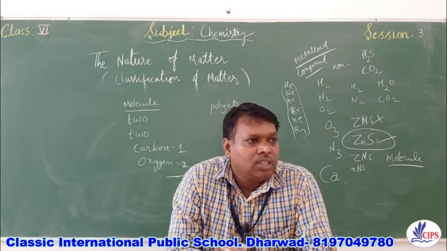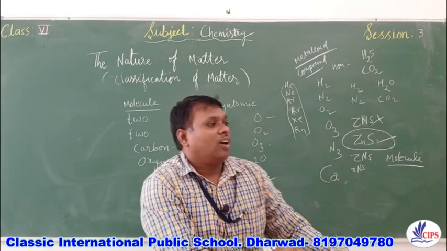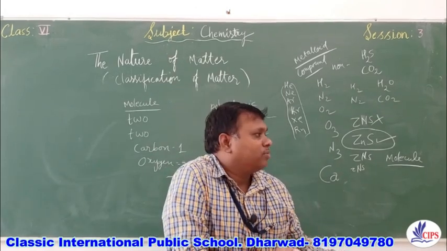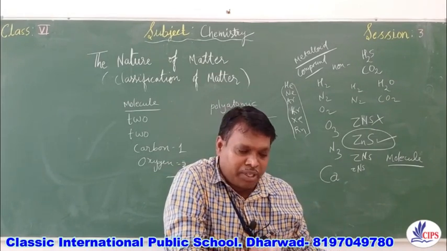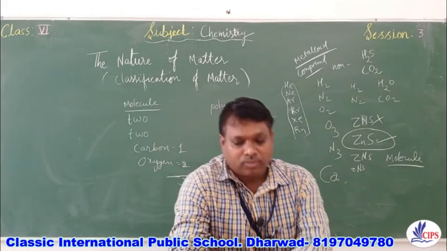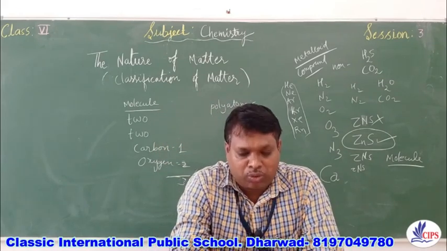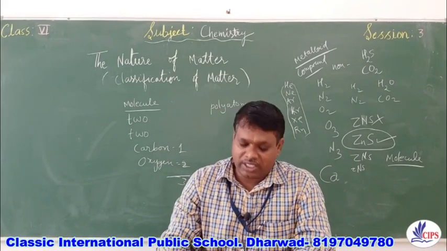Then metalloids. These are the elements which have the properties of metals as well as non-metals, so they contain intermediate properties of both. Compounds are the substances formed by the combination of two or more elements in a fixed ratio.